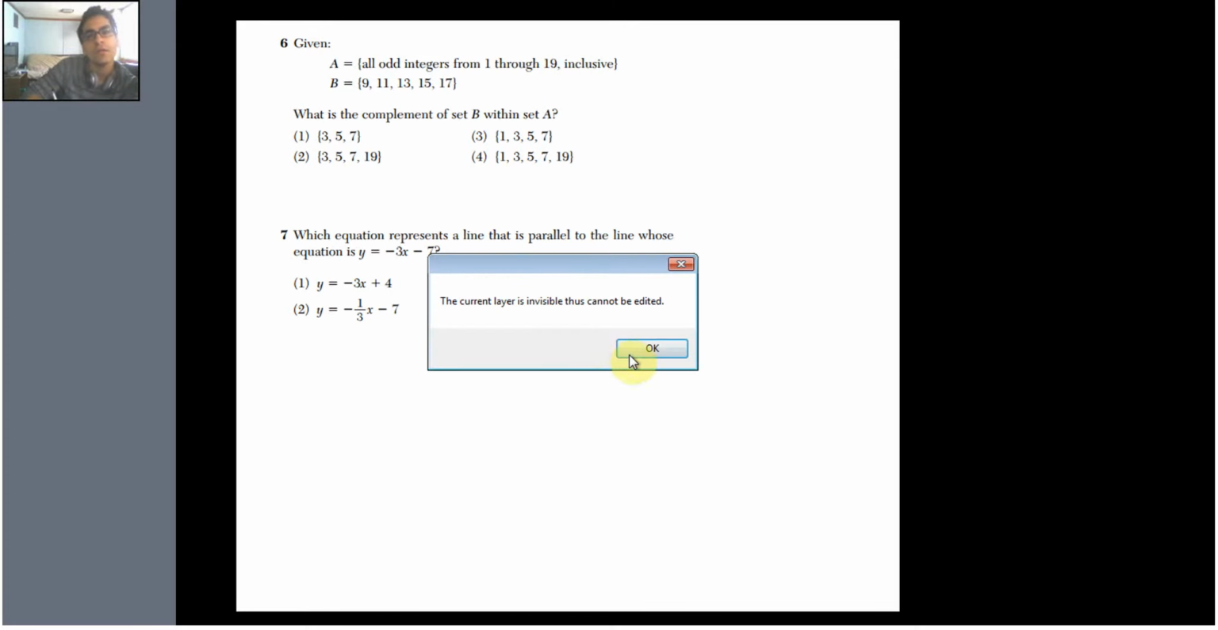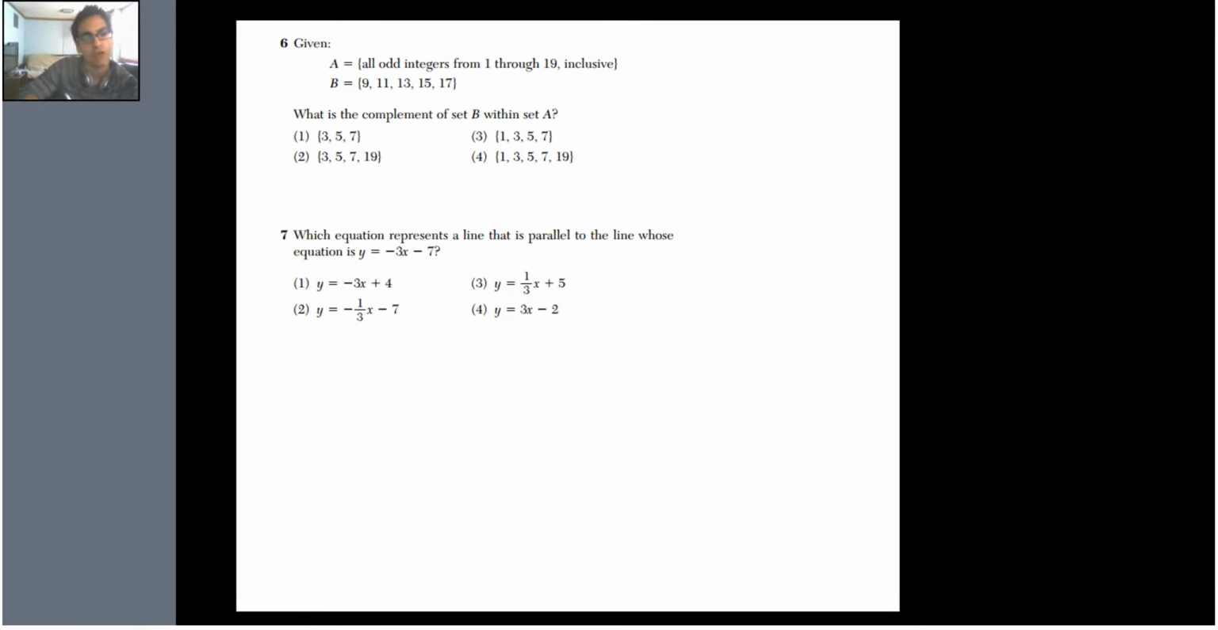Alright. Given, right? They gave us something. Given A are all odd integers from 1 through 19 inclusive. This is a little confusing word, so we're going to talk about what inclusive is. And B is 9, 11, 13, 15, 17. They want to know a complement of set B that is within set A.